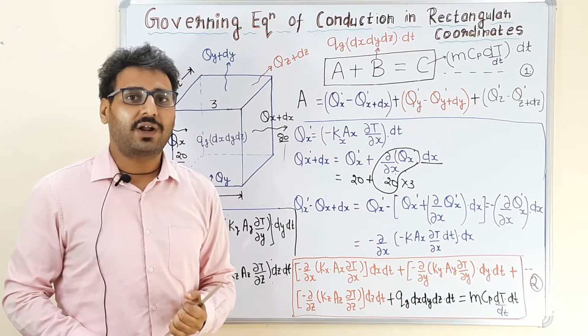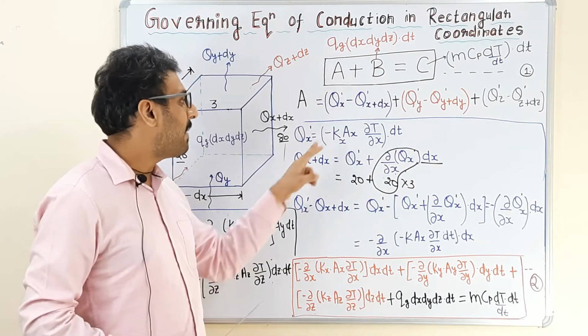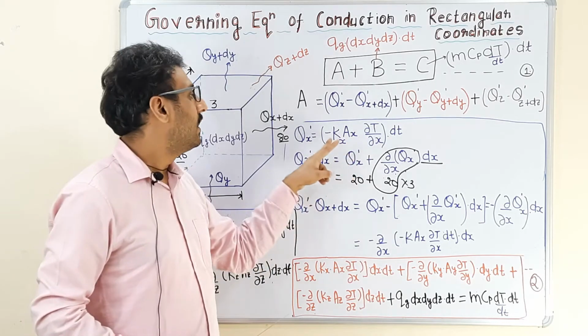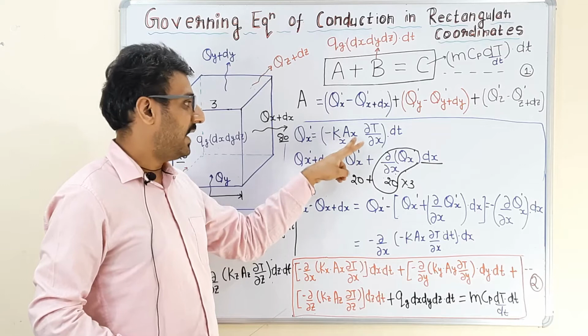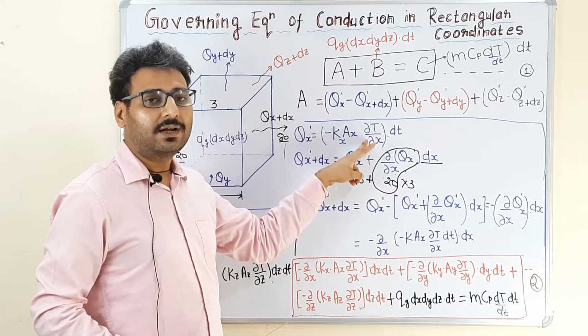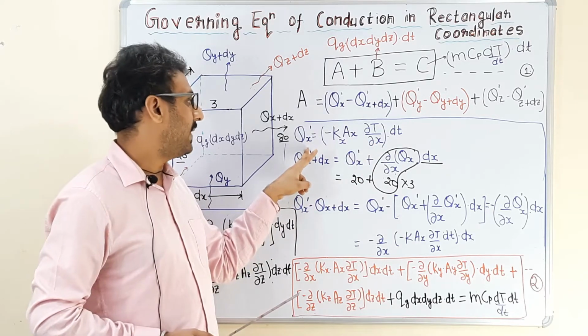From Fourier's law of conduction, as we already know, the heat transfer rate is given as minus kx Ax del T upon del x. That is the thermal conductivity, the area perpendicular to the direction, and the temperature gradient in the direction in which the heat transfer rate is determined.